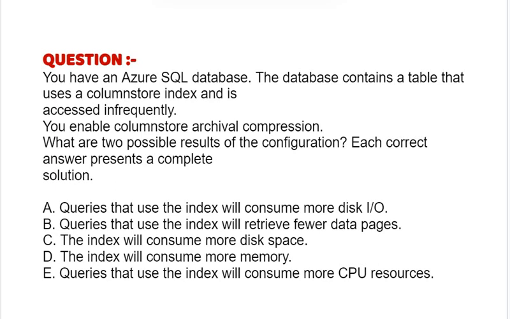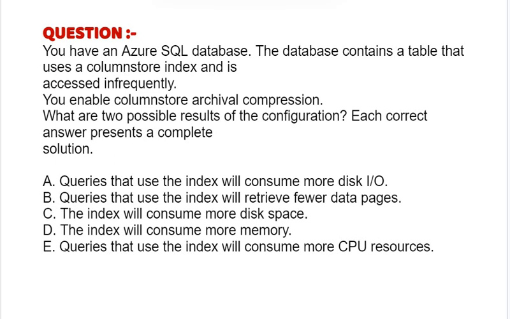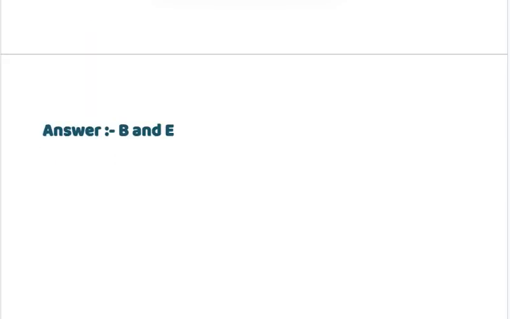Option A, queries that use the index will consume more disk I/O. Option B, queries that use the index will retrieve fewer data pages. Option C, the index will consume more disk space. Option D, the index will consume more memory. Option E, queries that use the index will consume more CPU resources. Correct answer is option B and option E.